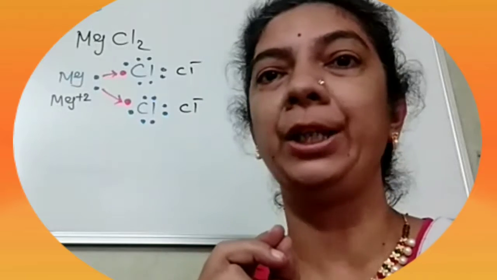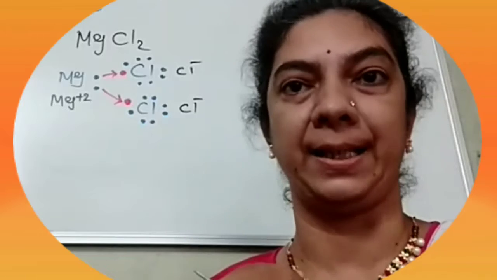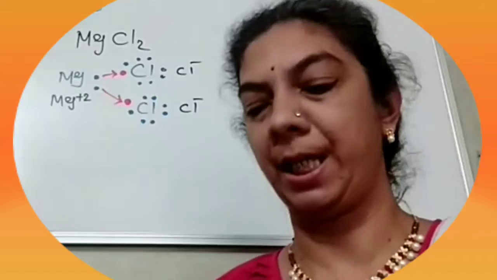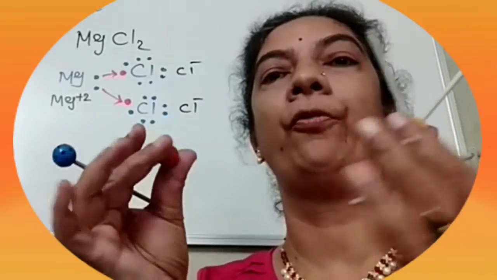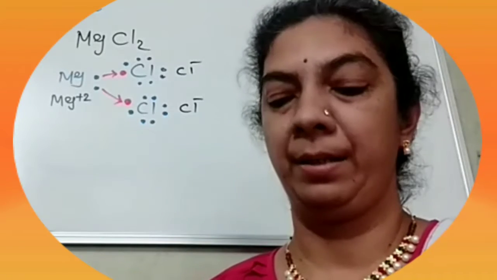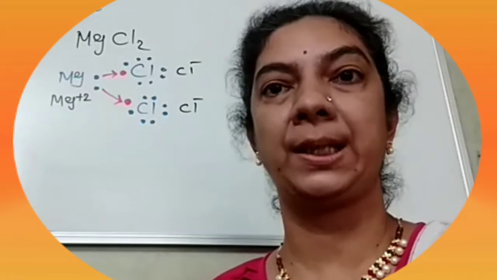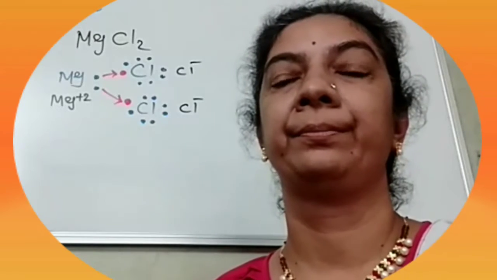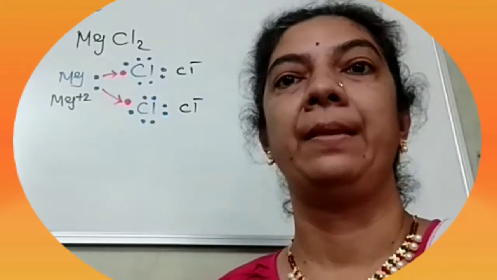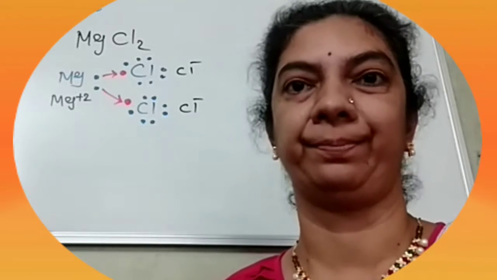Atoms are so minute that we cannot visualize them with naked eyes, and to visualize that, let us take the help of these balls. We can understand that atoms will try to become chemically stable, and when an atom becomes chemically stable, it will obviously be electrically unstable.